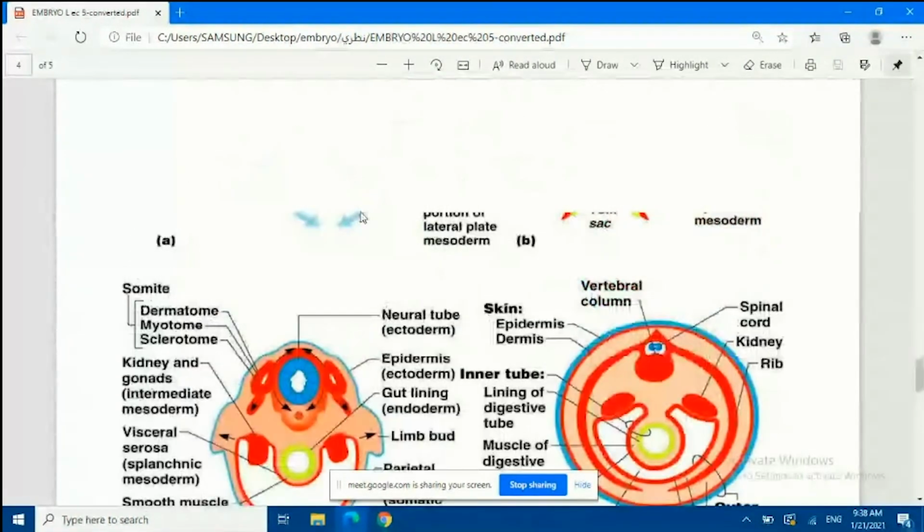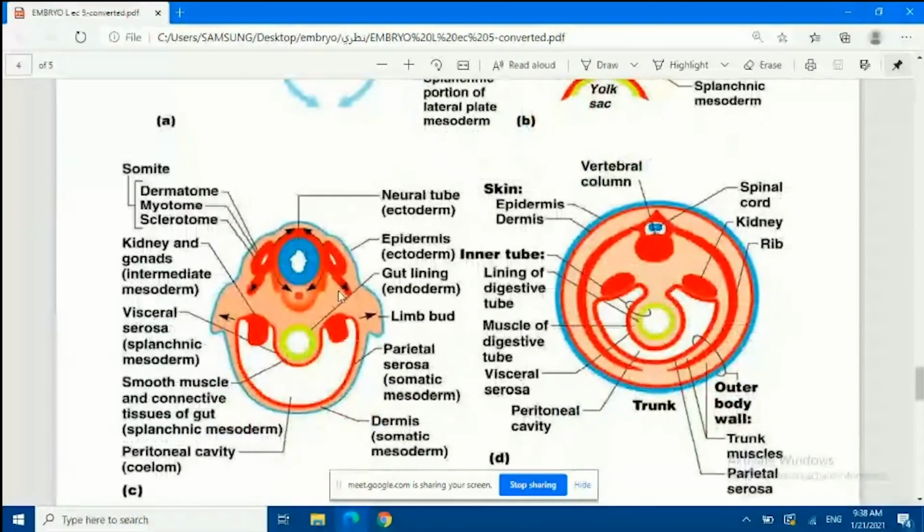Okay, so look, the folding is still continuing and forming right here. Look, the limb bud, and the gut lining endoderm, surrounded by smooth muscle and connective tissue.